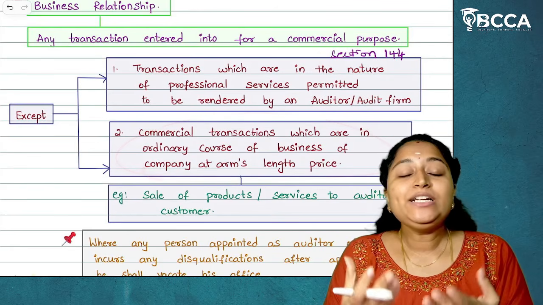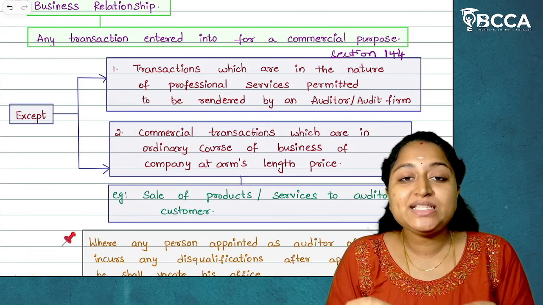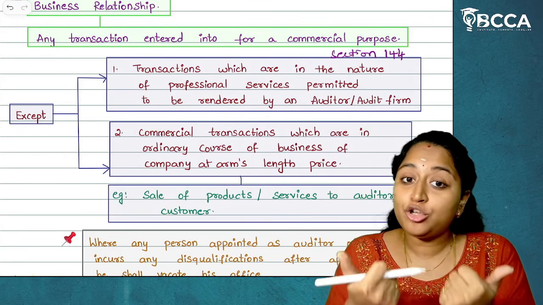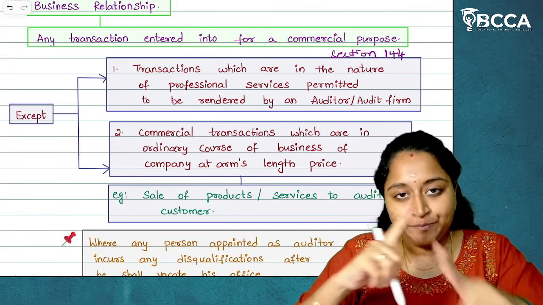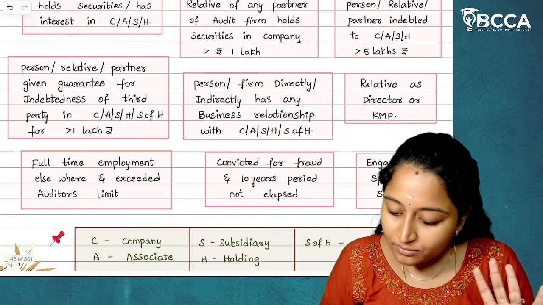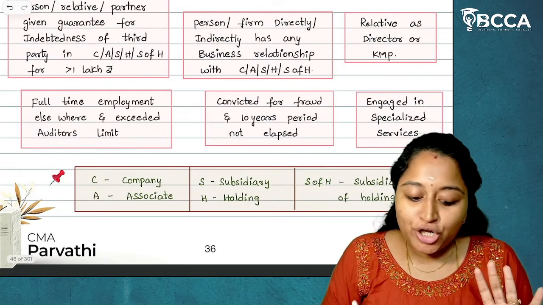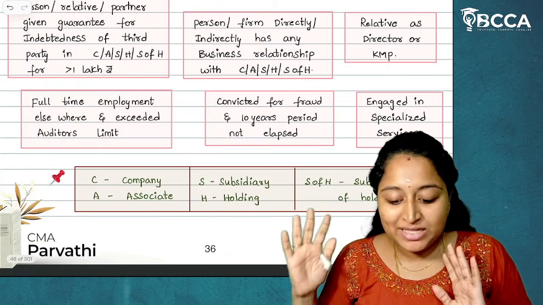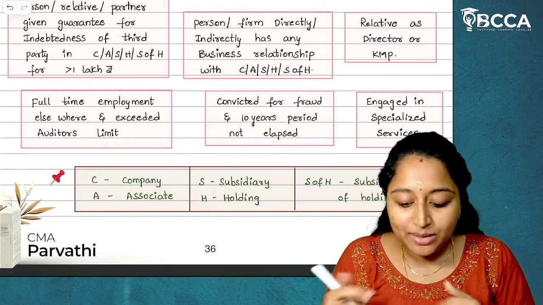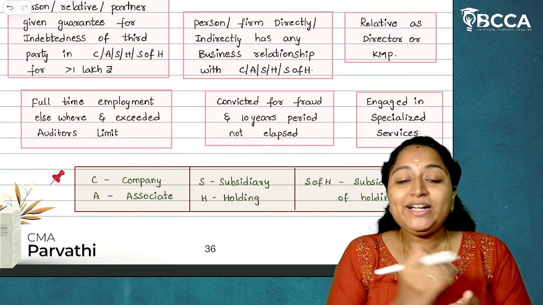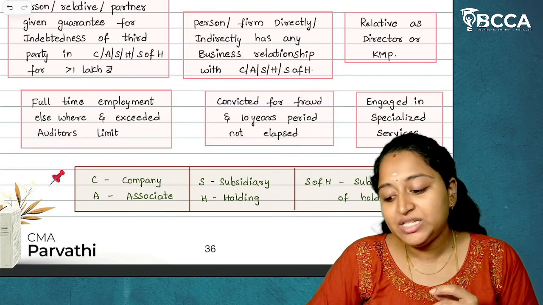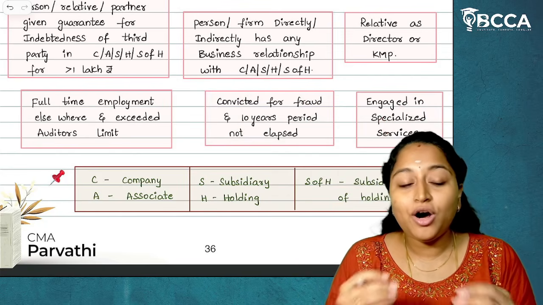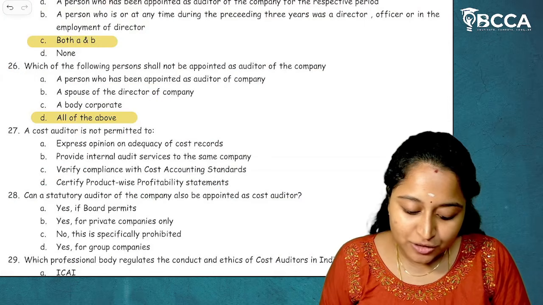And if they are entering into a transaction and the transaction is at arm's length, then also it's fine. Other than this, any kind of business relationship, disqualified. Then relative as director or KMP, full-time employment elsewhere, exceeded the auditor limit, convicted for a fraud and 10 years period has not elapsed, engaged in any kind of specialized services given under section 144. All these are the disqualifications.